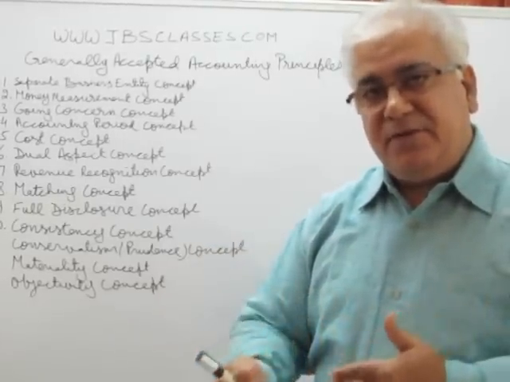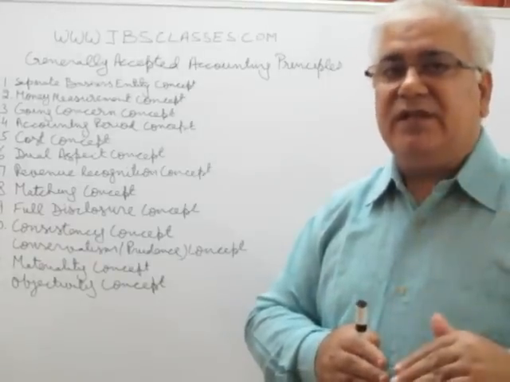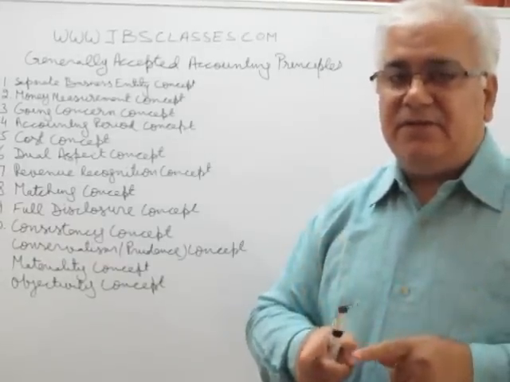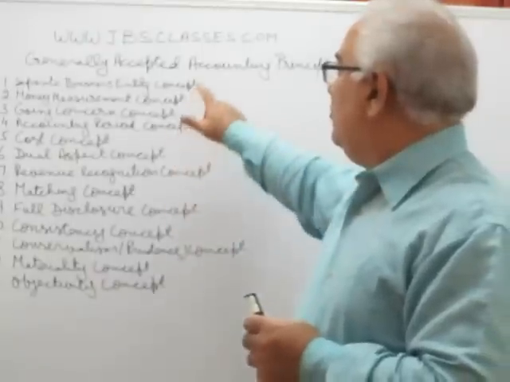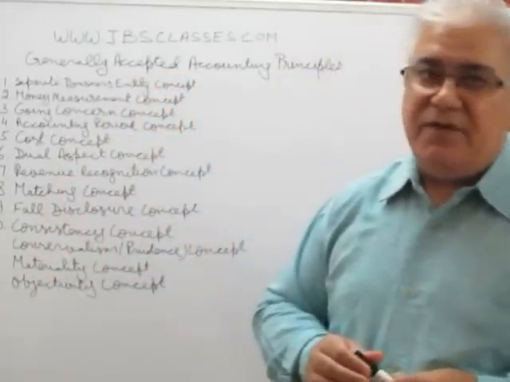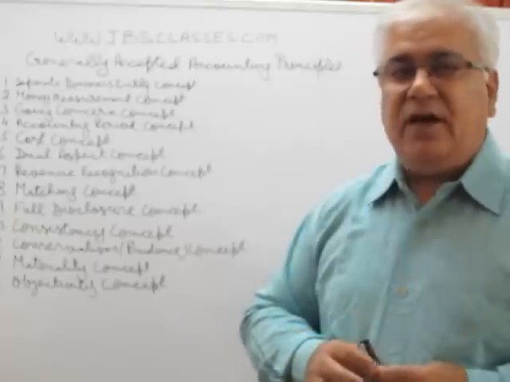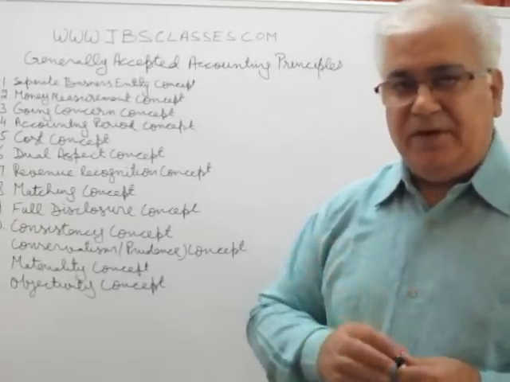Similarly, when a businessman withdraws money from the business, his capital reduces. That is, the liability of the business towards the businessman reduces. So due to this principle, we are able to calculate the proper profits of the business and also are able to find out the financial position of the business properly.